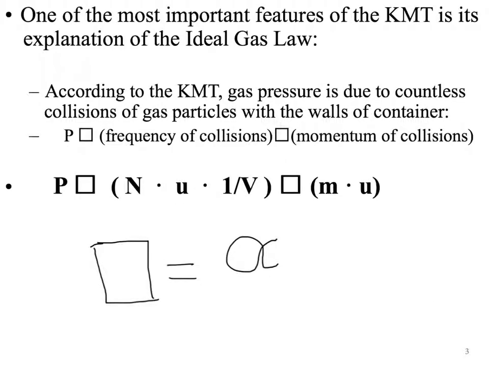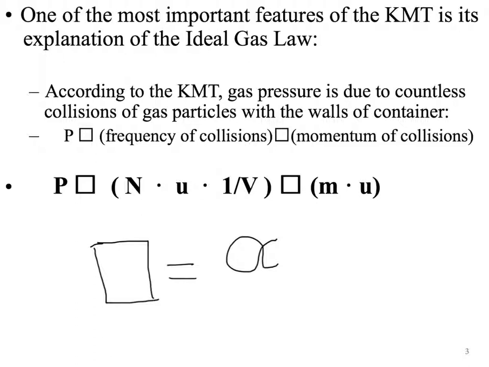One of the really important features of the kinetic molecular theory is how it explains the ideal gas law. According to the KMT, this pressure that we encounter from gases is due to the countless and numerous collisions that they have on the walls of the container. So as they're hitting the walls of the container, we know kinetic energy is conserved. Some of that energy is actually transferred into the walls of the container, and we're creating that pressure against the walls of the container.